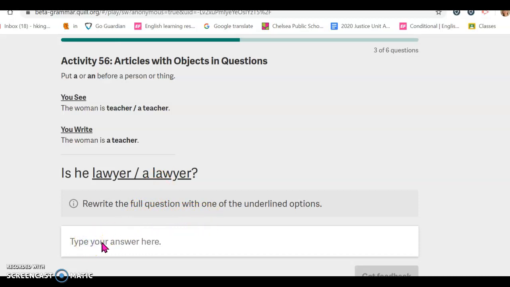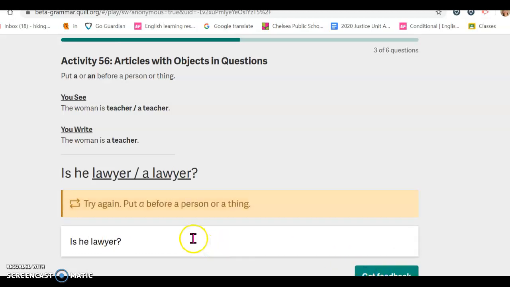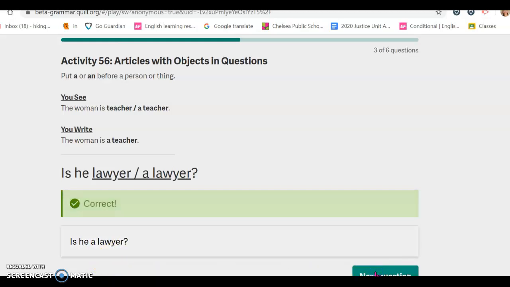I'm going to make the wrong answer just so you can see what happens. Is he lawyer? I get my feedback. It says, no, I'm not right. Okay. Put a before a person or thing. So I'm going to fix it now. I'm going to put my cursor here. Is he a lawyer? I get my feedback and I'm correct and I can move on.